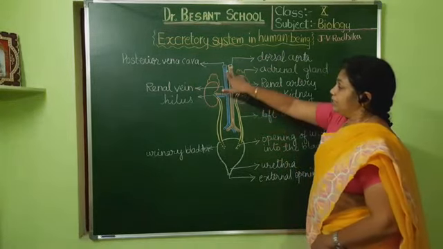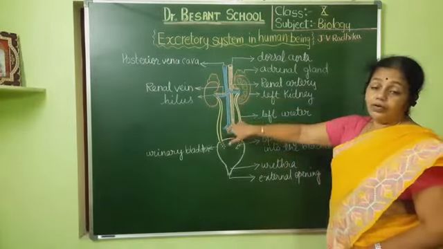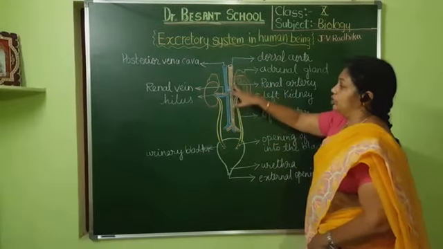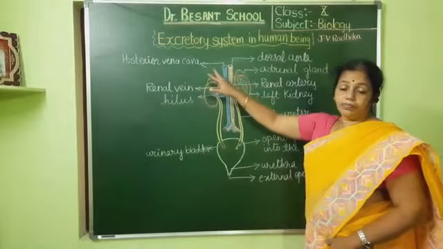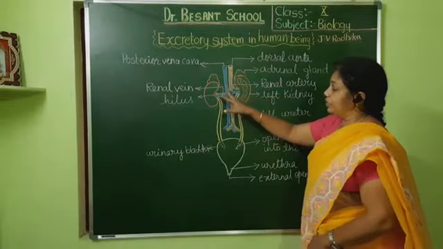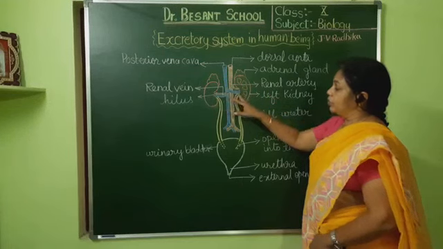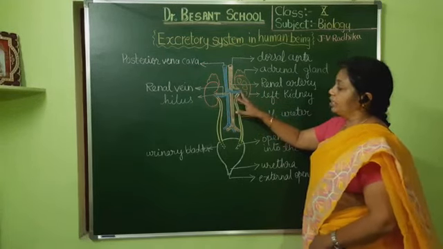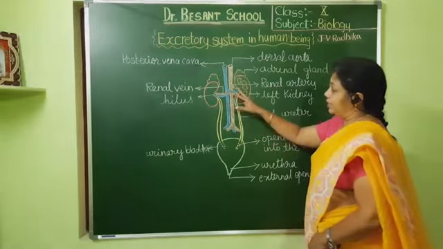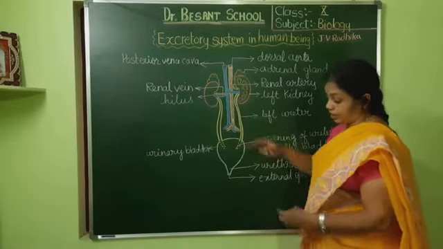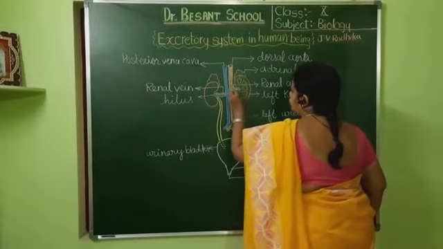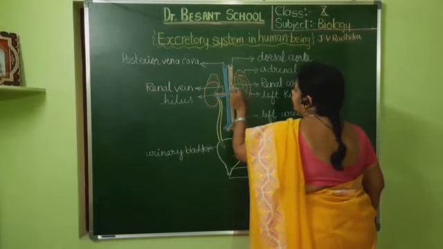Now we can see a pair of blood vessels. One is the branch of the dorsal aorta and the other one is a branch of the posterior vena cava, or the inferior vena cava. This posterior vena cava will branch out into two and they will enter into the kidneys. The orange colored one I have denoted is the renal artery and the blue colored one is the renal vein. They both will enter into the right and the left kidneys.